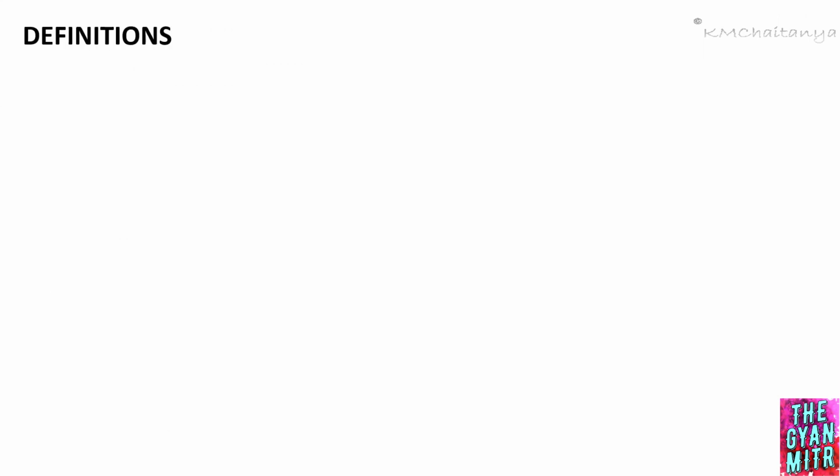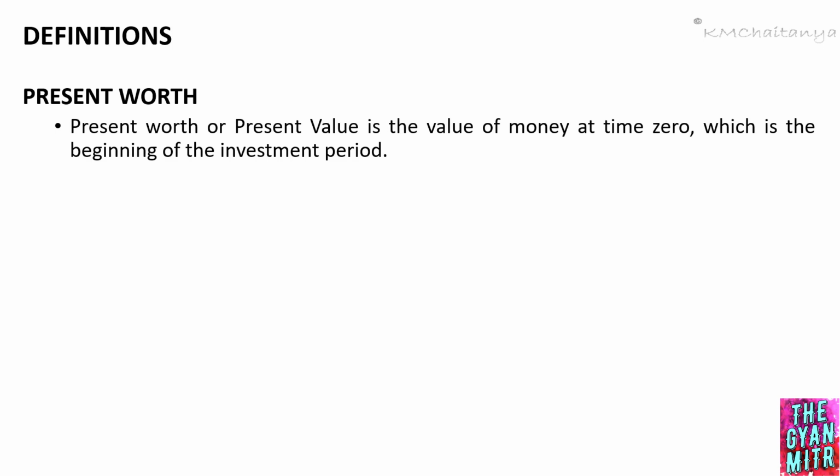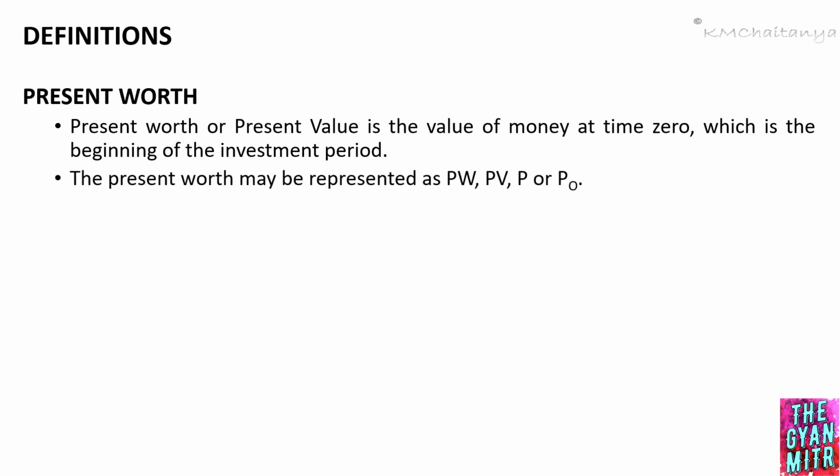Let's look into a few definitions related to time value of money. First one, present worth. The present worth, also called the present value, is the value of money at time 0, which is the beginning of the investment period. The present worth may be represented as PW or PV or P or P0.